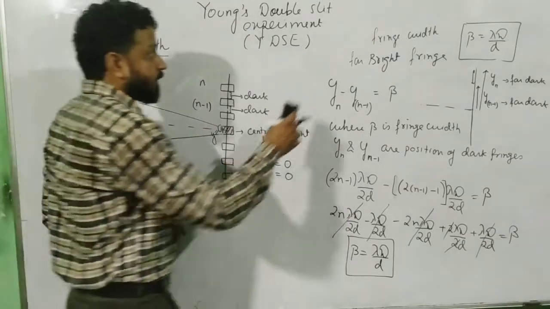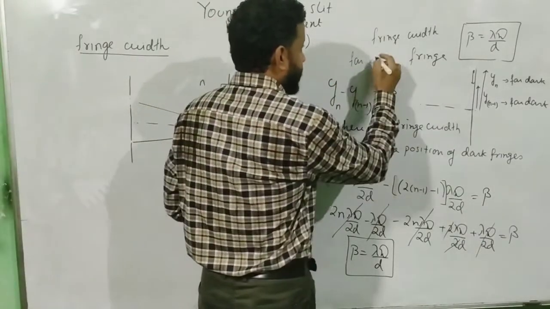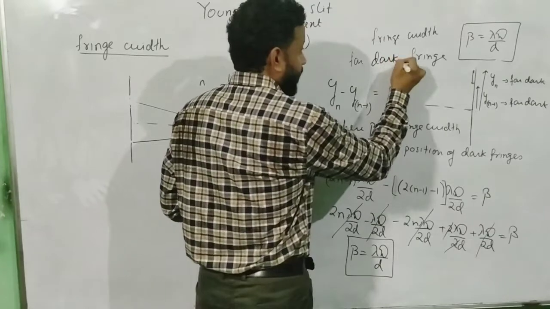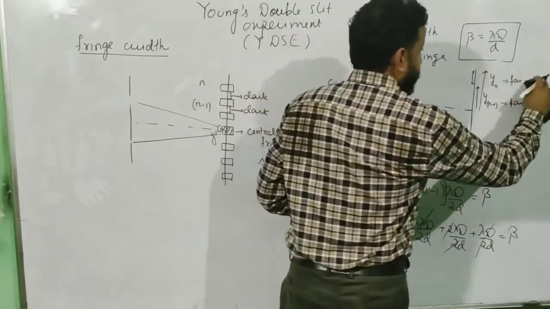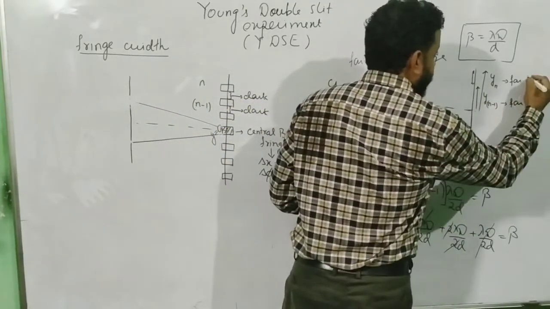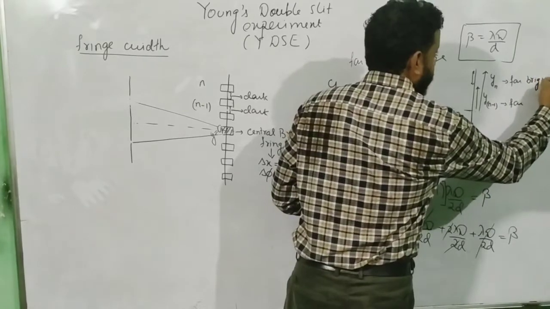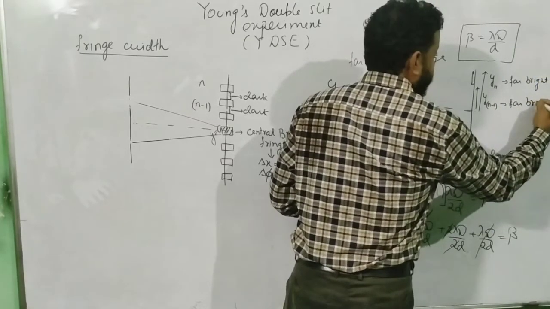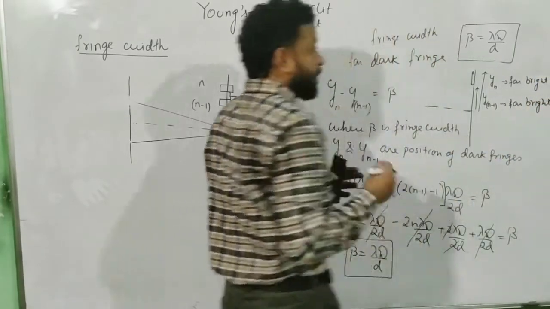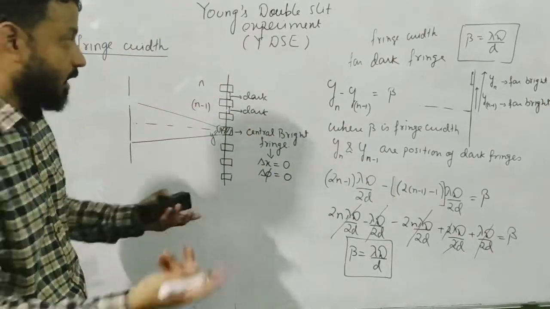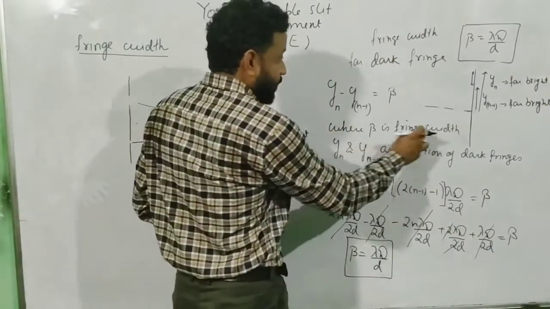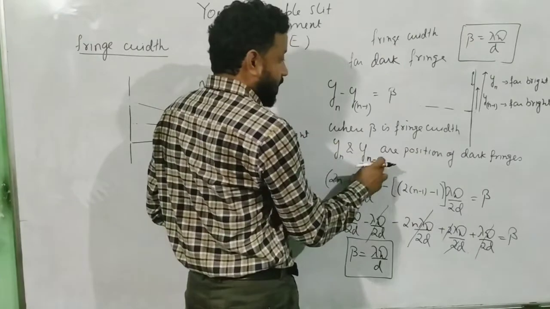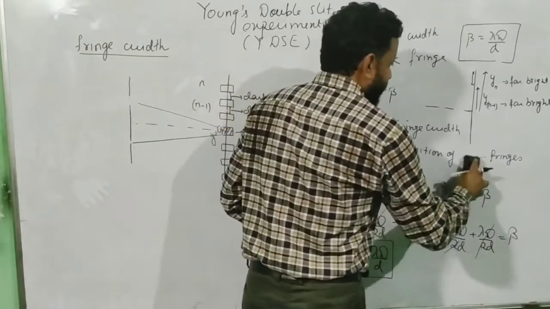Now let's go for the dark fringe. So let us put this as dark now. And let us consider this as bright, and this also bright. That means between two bright lies the dark. As simple as that, where beta is the fringe width and yn and yn minus 1 are the positions of bright fringes.